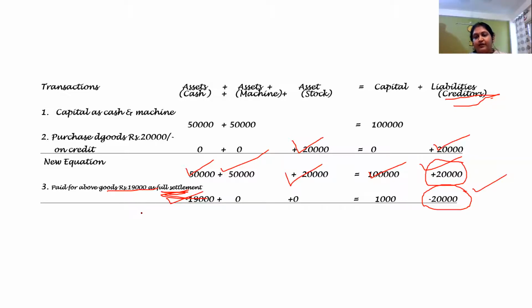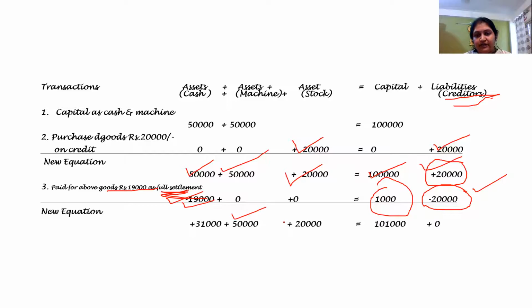1,000 is my profit. Profit belongs to whom? Profit belongs to the owner. Profit belongs to the proprietor. So I will add this 1,000 in the proprietor's account, right? And then again, the new equation will be formed. 50 minus 19 will give me this 30,000. This 50 remains same. This 20 remains the same. 1 lakh plus 1,000 makes 1 lakh 1,000, and this 20 minus 20 becomes 0.